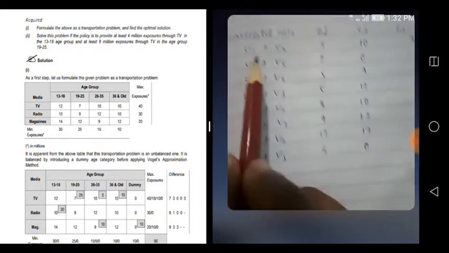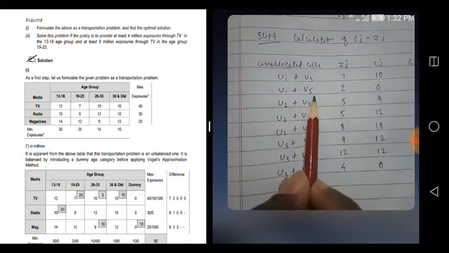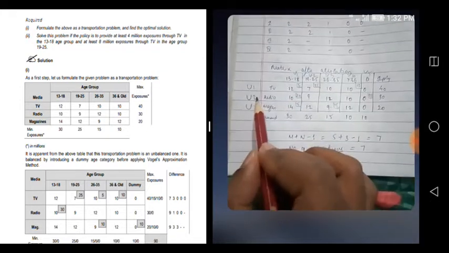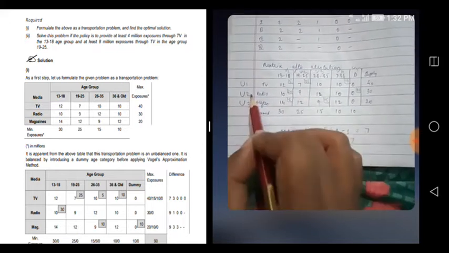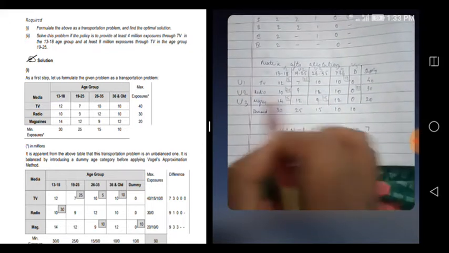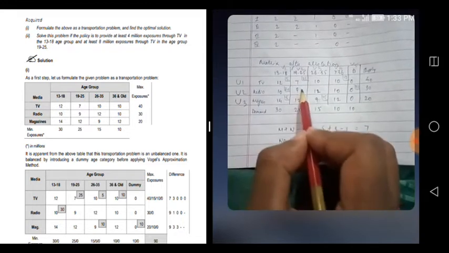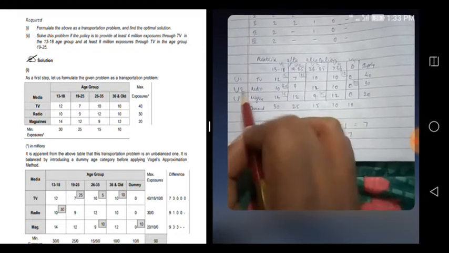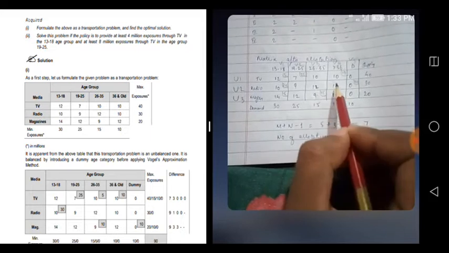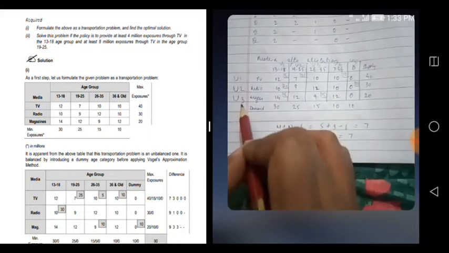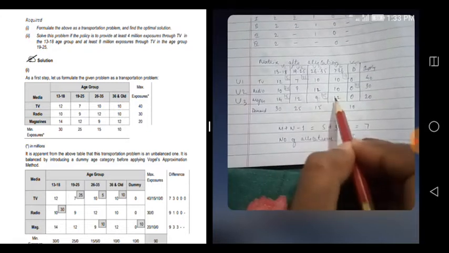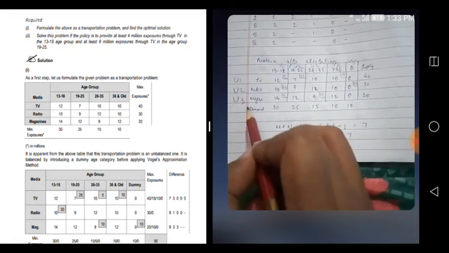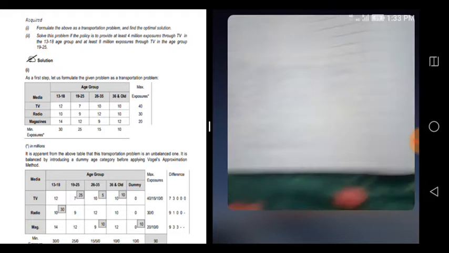The combinations are u2 v2, u2 v3, u2 v4, then u3 v2, u3 v4, and u3 v5. That's what is taken here.